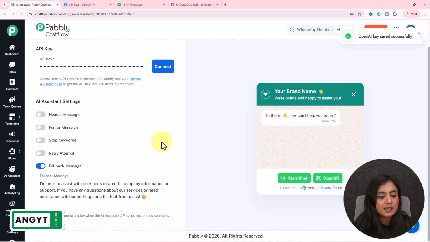Now after that, it is asking for AI assistant settings, under which if you want a header message or footer message, you can toggle the button on. If you want to add stop keywords, you can toggle this button on, and if you want the retry attempt, you can toggle this button on as well.